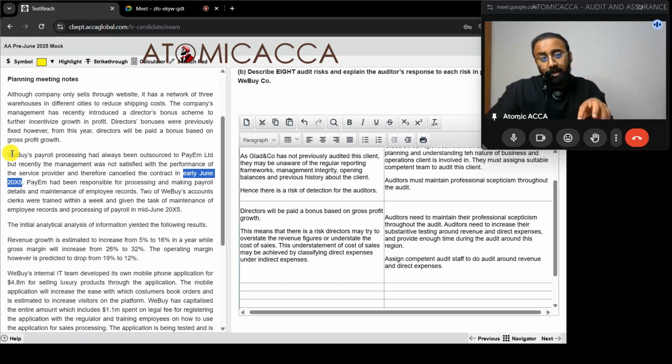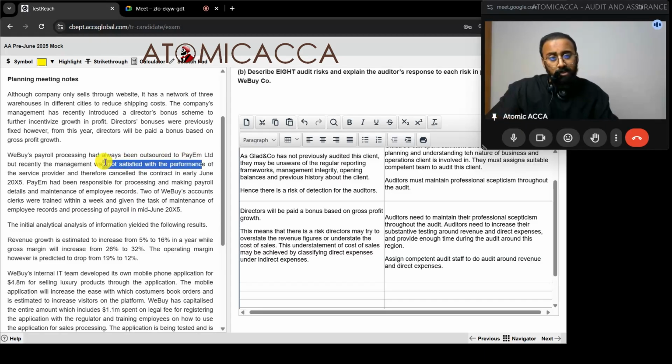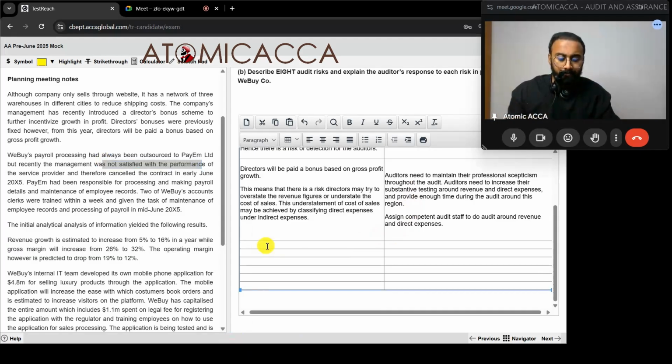That means for the payroll figures over all those months, because they were not satisfied with the performance of their service, probably PM does not have proper internal control, or there could be a lot of wrong accounting or wrong records being done, or some other problems. So whatever it is, there is a chance that there are misstatements in the payroll figures for all those months where PM was dealing with the payroll part. So we can bring that point up over here.